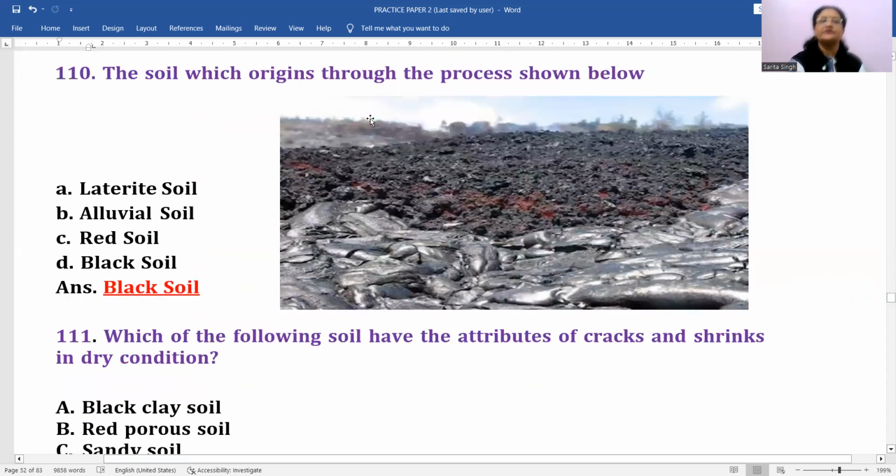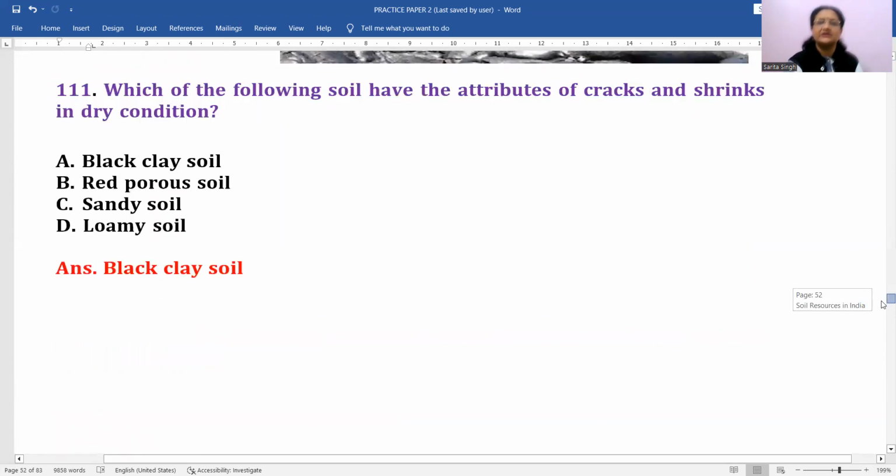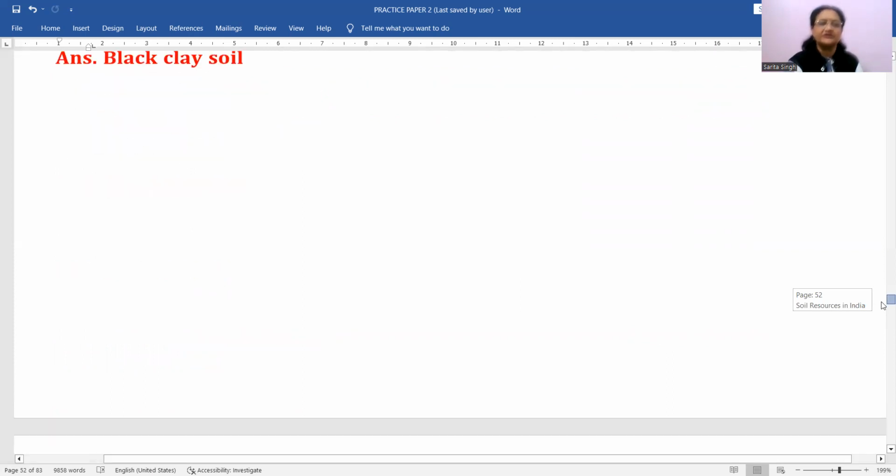Okay, then soil which originates through the process shown below. यहाँ पर कुछ आपको लग रहा होगा, ये क्या चीज है, this is actually the lava which is cooling down. Okay, अब लावा with which soil we can relate that, which soil is also known many times by the name lava soil, black soil, ठीक है। तो यहाँ पर black soil correct answer होगा. Then next question is, which of the following soil has the attributes of cracks and shrinking in dry conditions? Black clay soil, black cotton soil, or black clay soil.